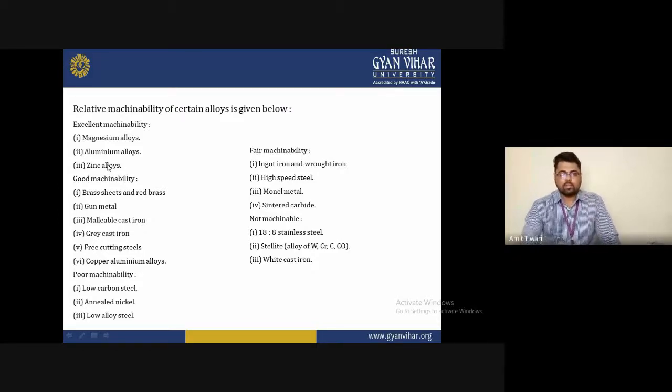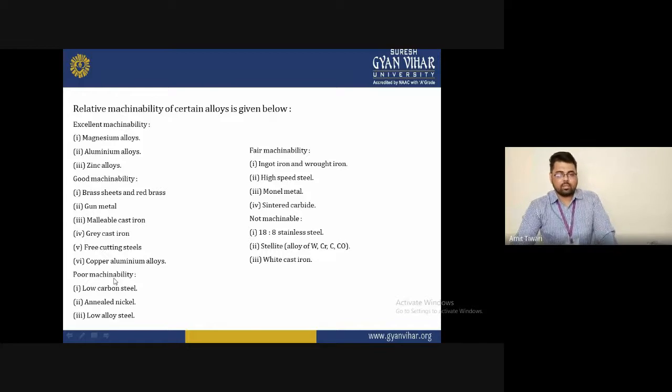Under this category of good machinability, you will select this type of material. If you want good machinability, you will select this type of material. If you want excellent machinability, you will prefer the previous materials. So these are some classifications of materials according to machinability: excellent machinability and good machinability.